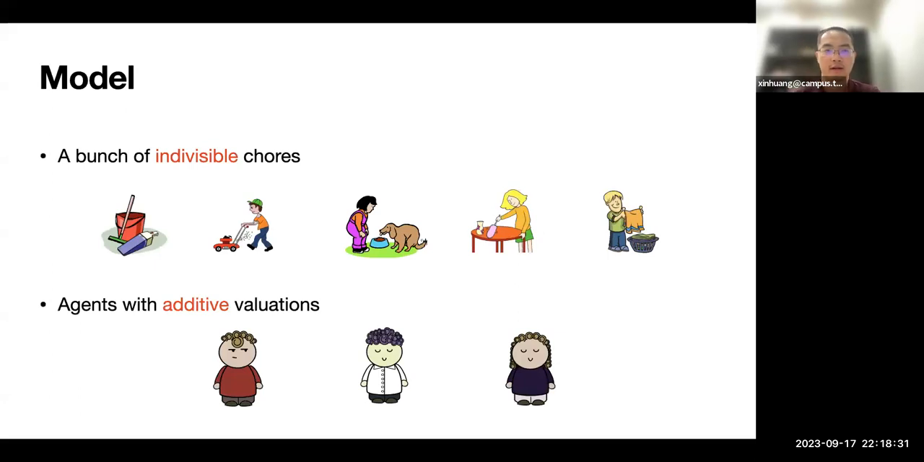Our model is the standard fair distribution model. We have a bunch of indivisible chores. Each chore can be allocated to at most one agent, and each agent has an additive valuation over the chores. Here we use positive valuations, which means that when you have a larger valuation, you dislike the chore more. The goal is to find a fair allocation among all agents.